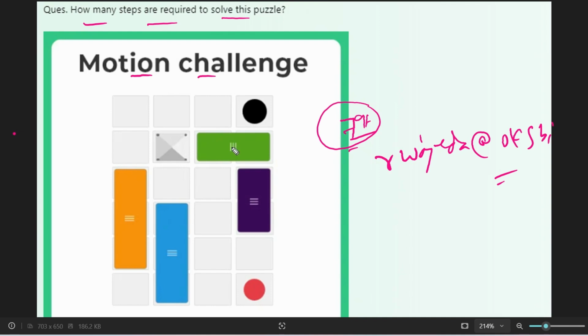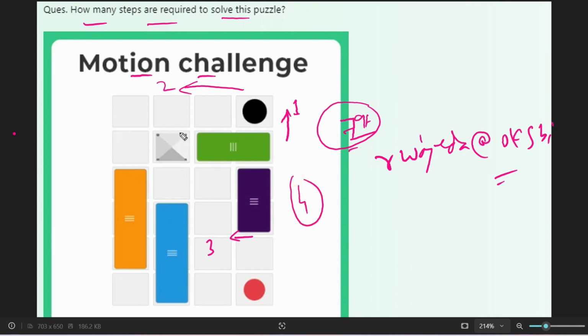So let me solve this type of problem once. Here you have to pull this green rectangle upwards once. So this is one step. Then you can drag this to the left. This is the second step. Then you can pull this one to the left, and this will be the third step. Then it will be blank, so you can directly pull this red circle to the black circle. This will be the fourth step.